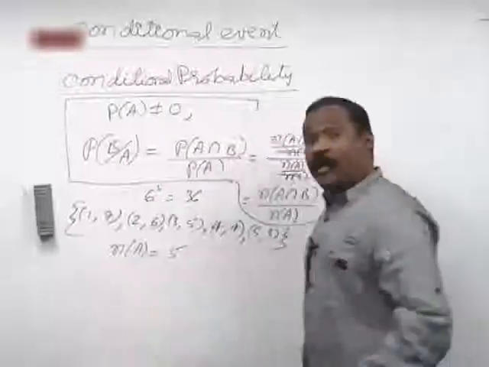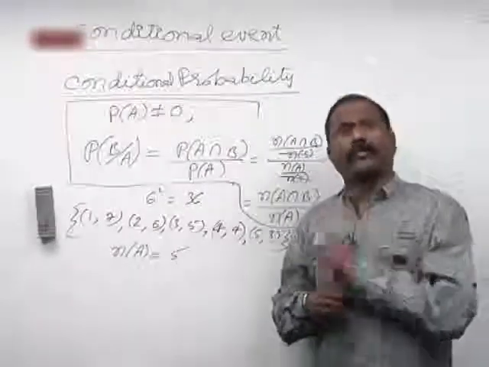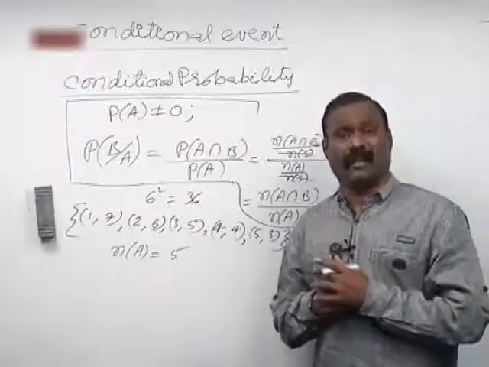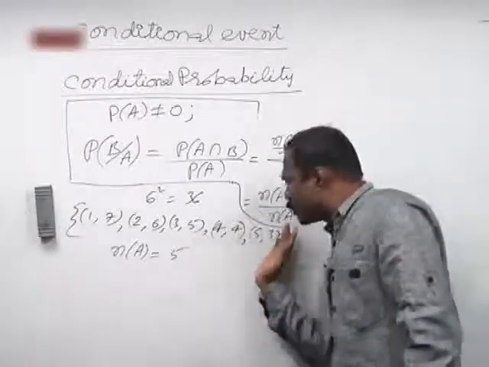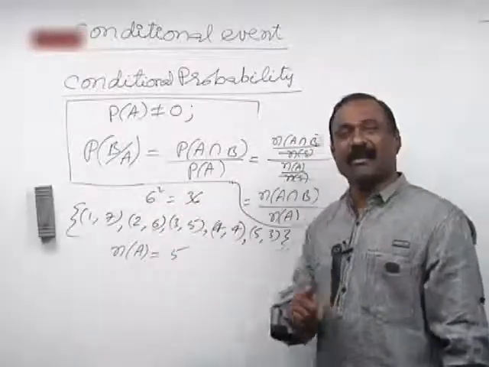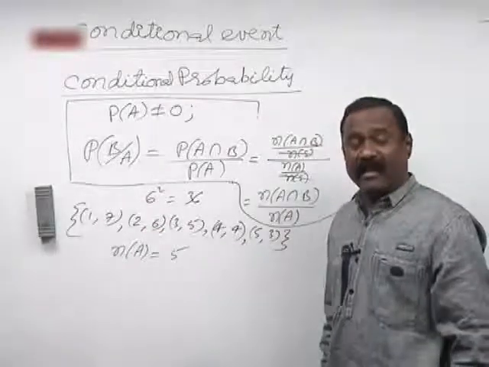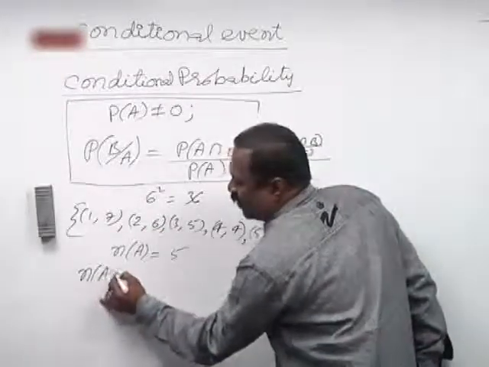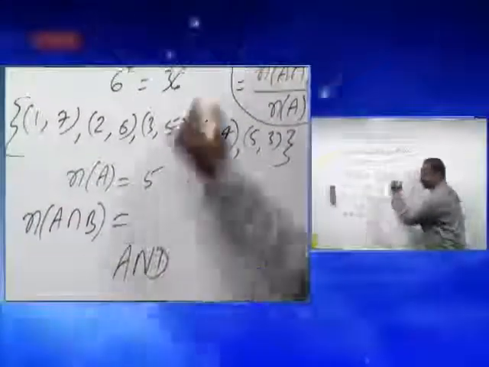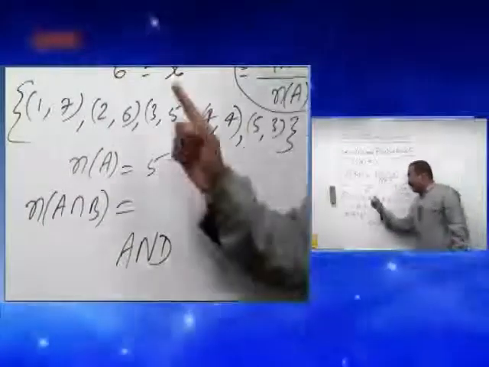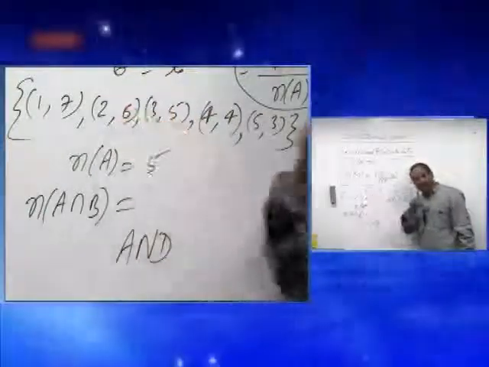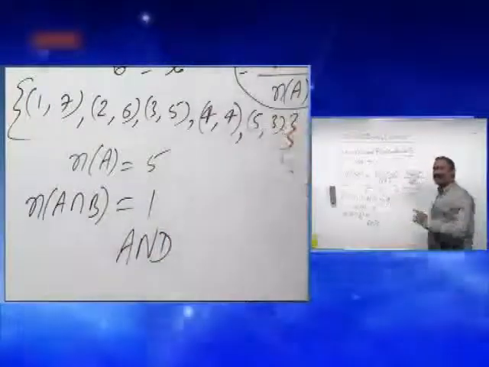Now, what is my B in this case? Getting number 2 and as well sum 8. Getting number 2 and as well sum 8 means you can choose any one of these, but you must have 2 on the die. How many cases are there here? Only one case. So getting number 2, if I take it as B, then what does N of A intersection B mean? Intersection means and. Remember, and means sum 8 and containing 2. How many are there? Only one. So my N of A intersection B is only 1.